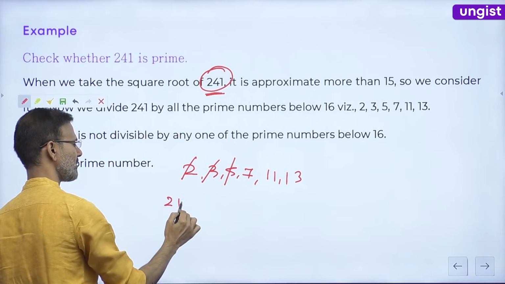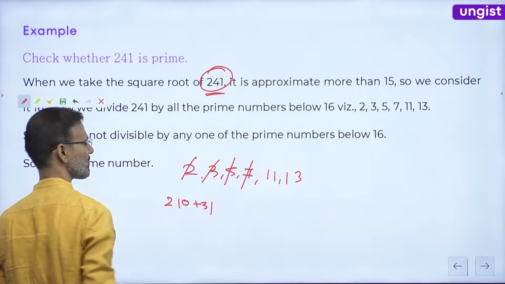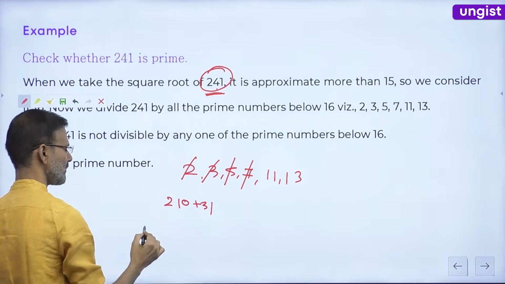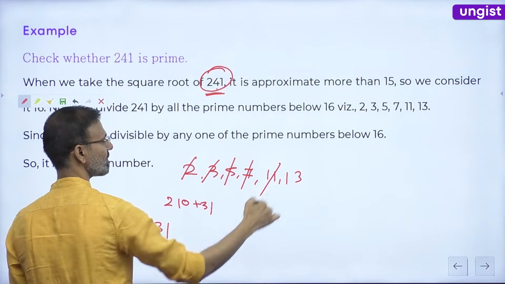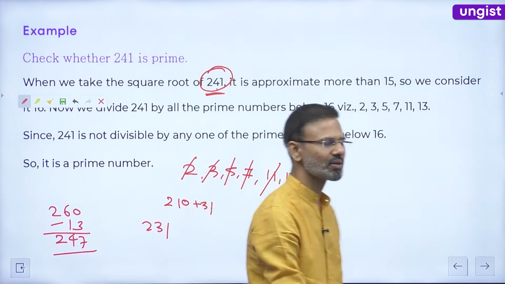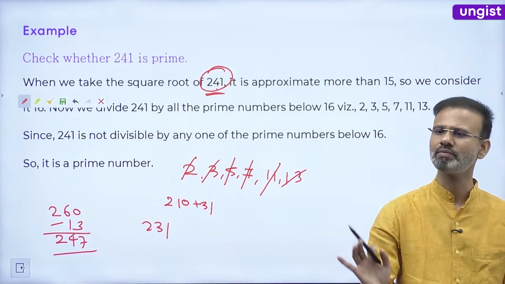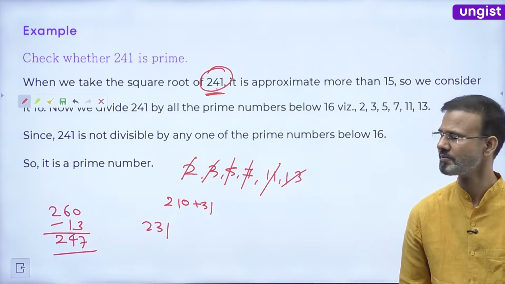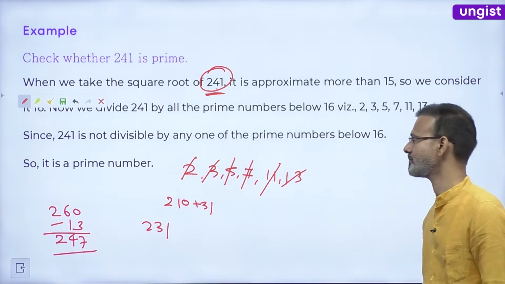241, 210 plus 31, is not a multiple of 7. 231 would be the multiple of 11. And for 13, 260 minus 13 is 247, so 247 would be the multiple of 13. So this won't be either. So guys, this is a prime number. Everybody clear now? Okay? So 241 is a prime number.